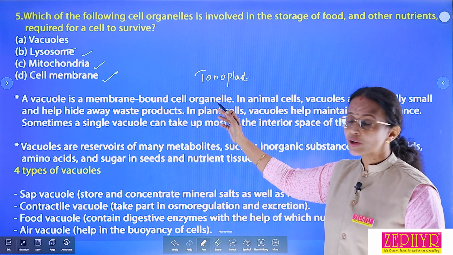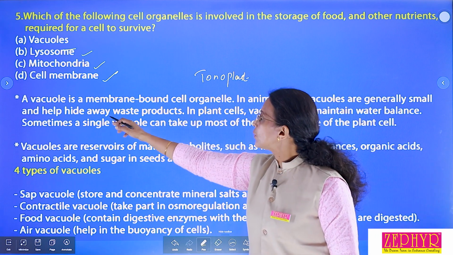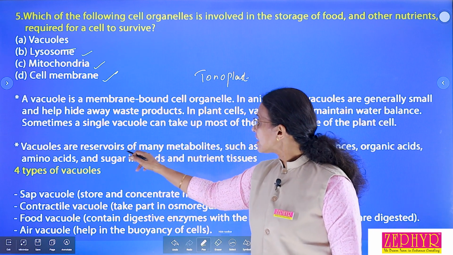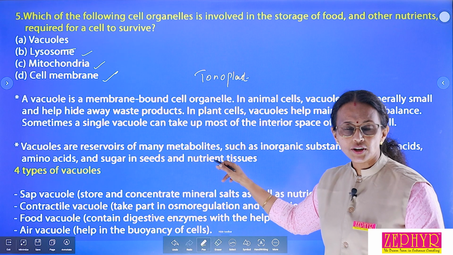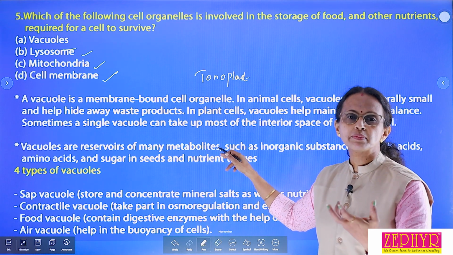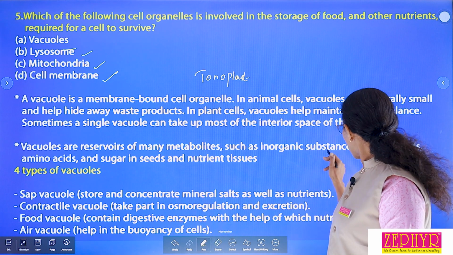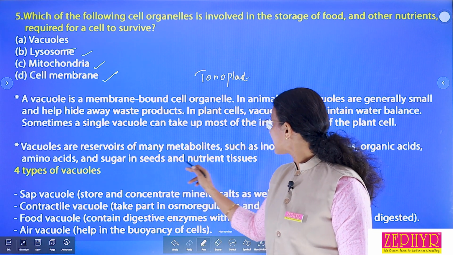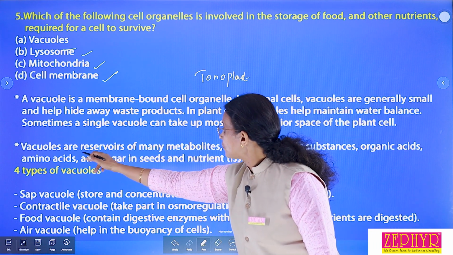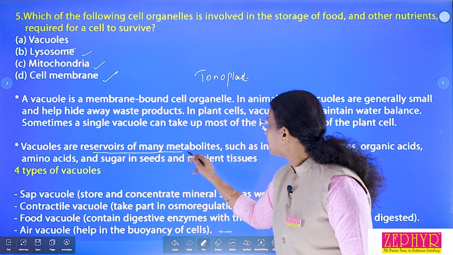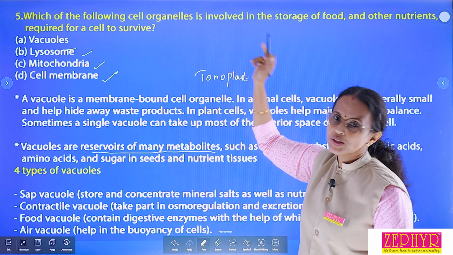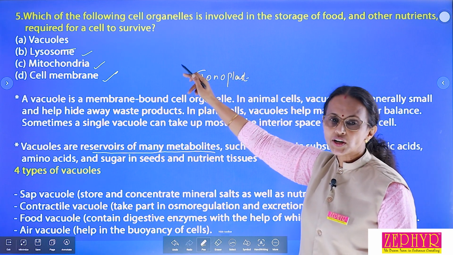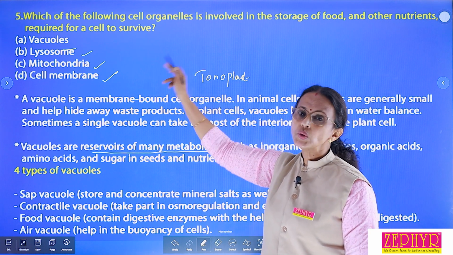What is the function of vacuole in animal cell? To hide away the waste products. Second point, vacuoles are reservoirs of many metabolites. What do you mean by metabolite? The product of metabolism is metabolite. Such as inorganic substances, organic acid, amino acid, sugar in seeds and nutrient tissues. So here is the answer, vacuoles are reservoirs of many metabolites. Then what is the answer of this question? Answer is vacuole, which is involved in storage of food and other nutrients required for cell to survive.